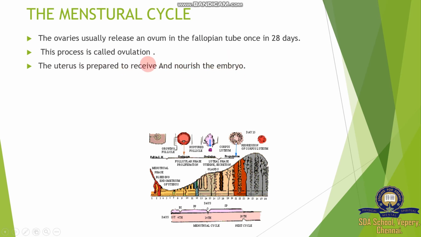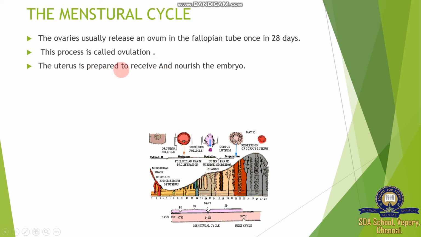So this egg will be received with the help of the uterus, which is already prepared. We learned about the endometrium, perimetrium and outer layer. The endometrium acts as a nourishing tissue for the receiving egg cell and stays for a few days. If fertilization does not happen, if a sperm cell does not reach, then the egg and endometrium are completely destroyed to form menstruation, also called bleeding.